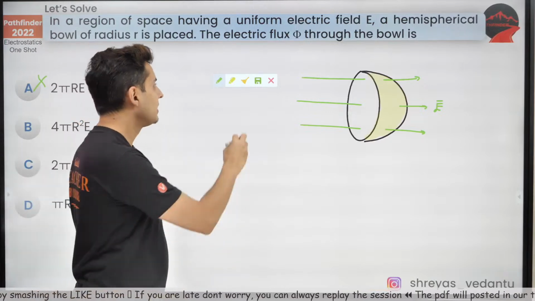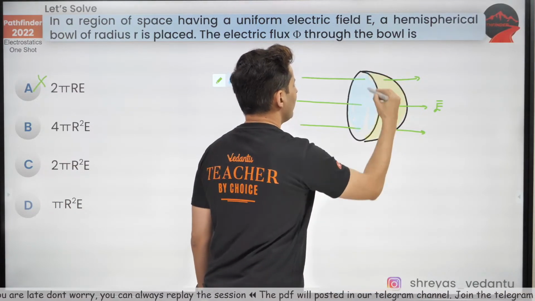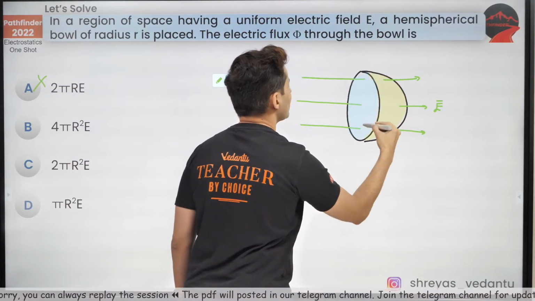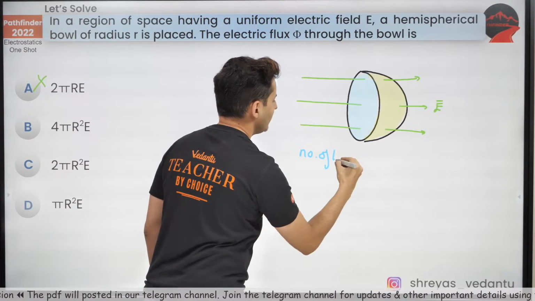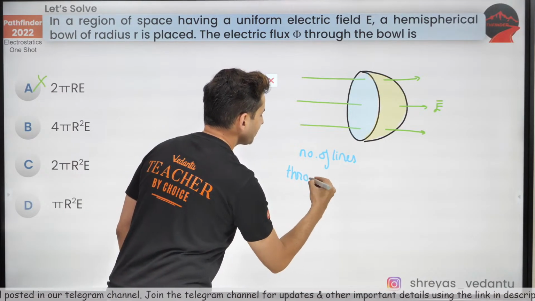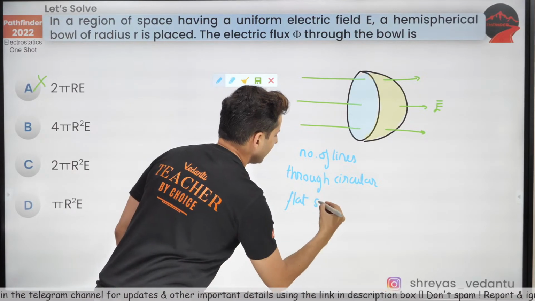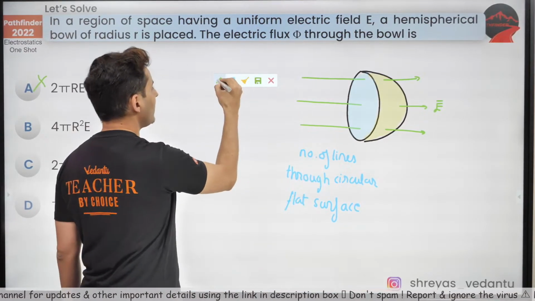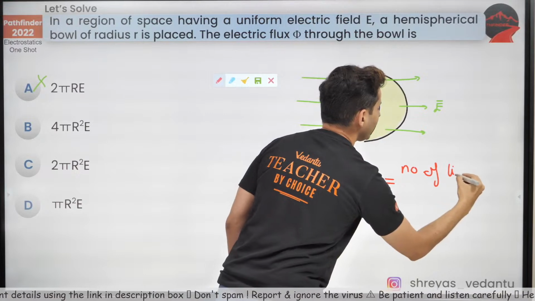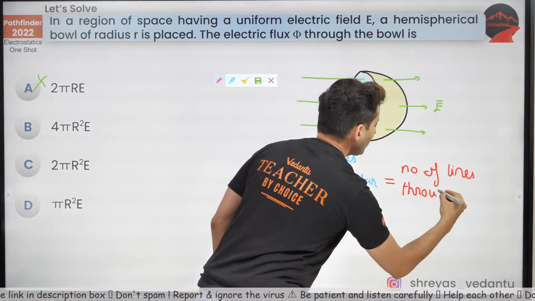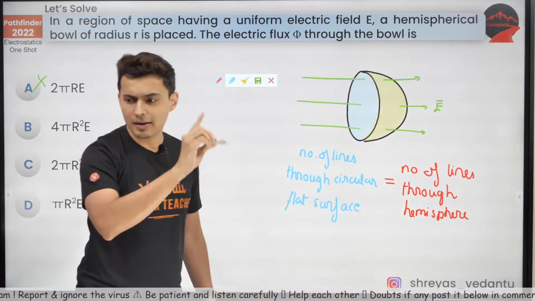Now the logic over here is, do you agree that whatever flux passes through the flat surface, or rather whatever lines pass through the flat surface, I'll just put it over here, number of lines through the circular flat surface, can I say it is equal to the number of lines through the hemispherical surface? Do you agree with this?